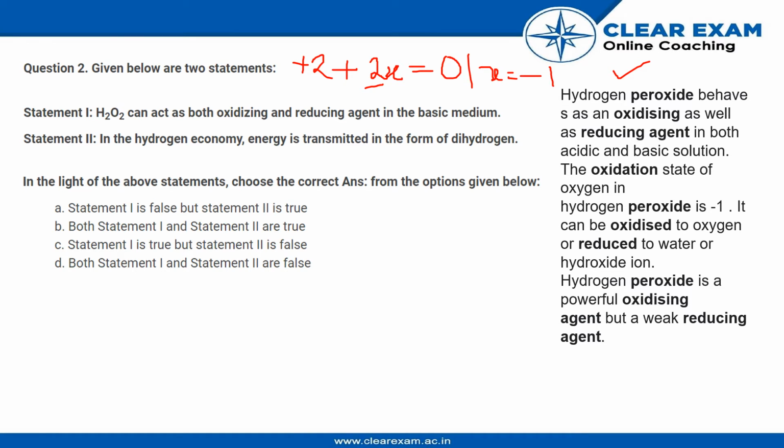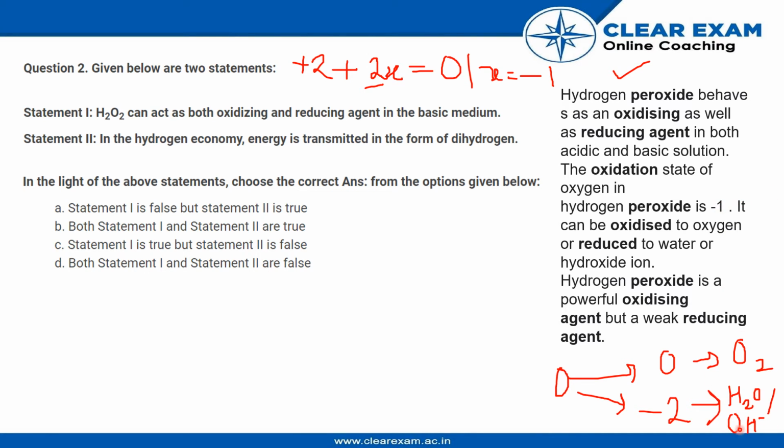And we know oxygen can exhibit two oxidation numbers. One is 0 in the oxygen molecule, and the other is -2, which is the basic oxidation number that we get in, let's say, water or hydroxide. That is, if we remove H plus from that case, we get OH minus, and from that we can get oxygen's oxidation number as -2.